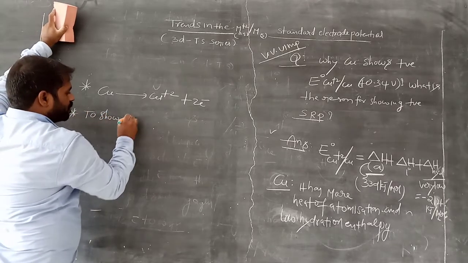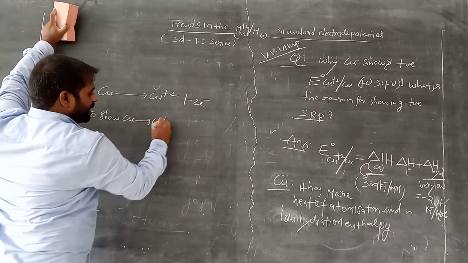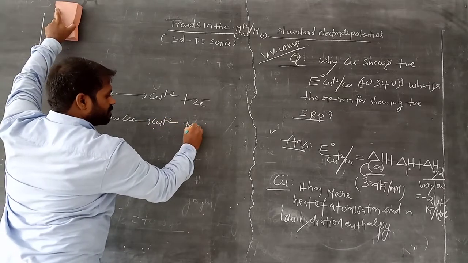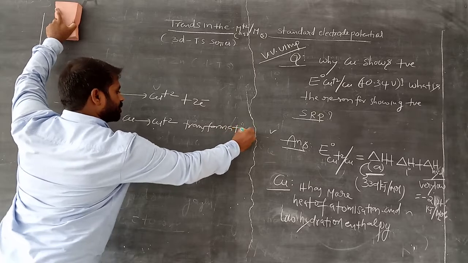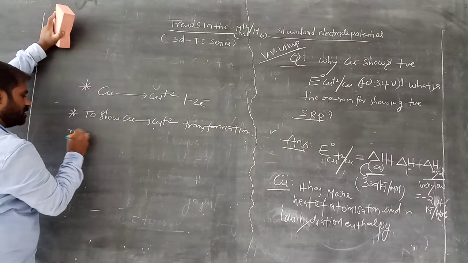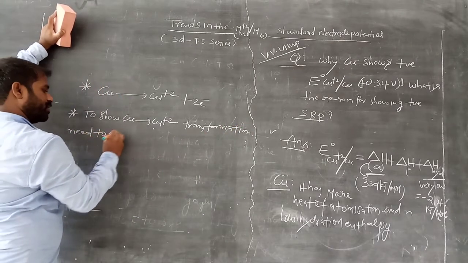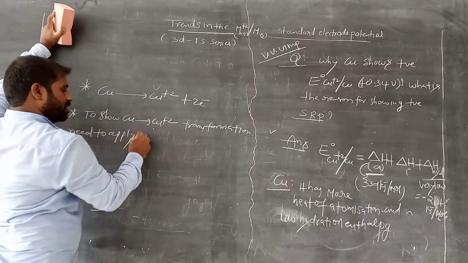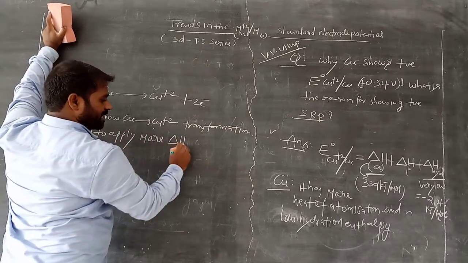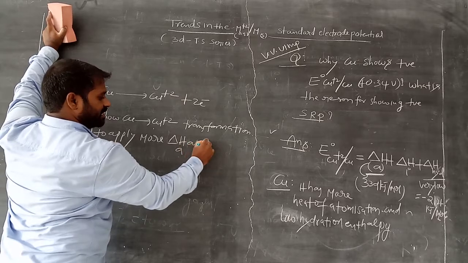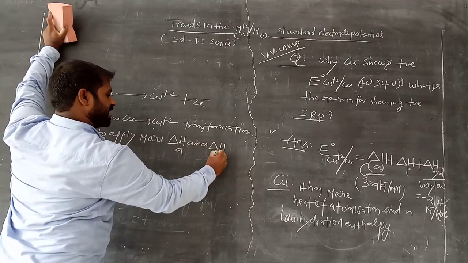To show the Cu to Cu2+ transformation, we need to apply more enthalpy of atomization and enthalpy of ionization energy.